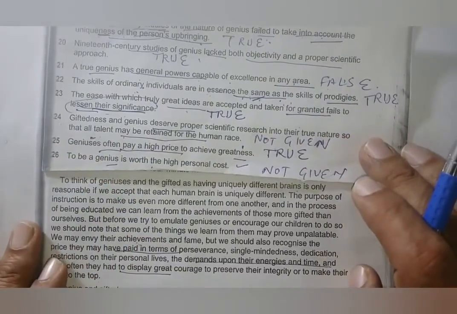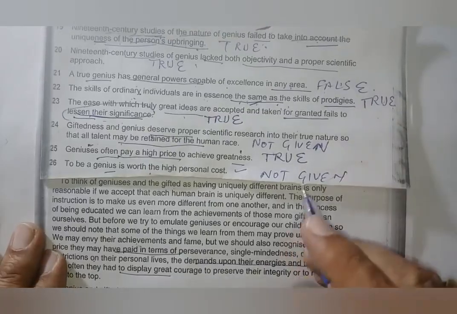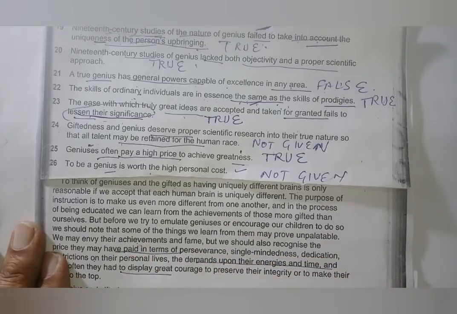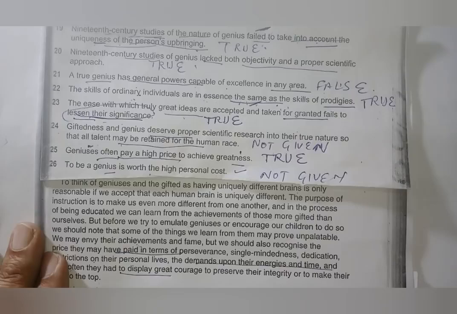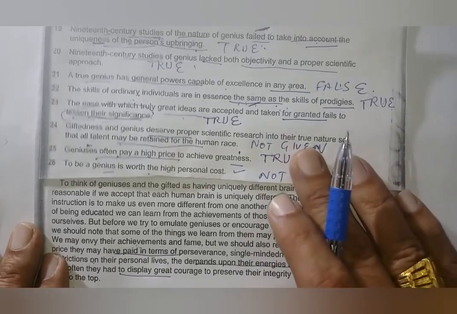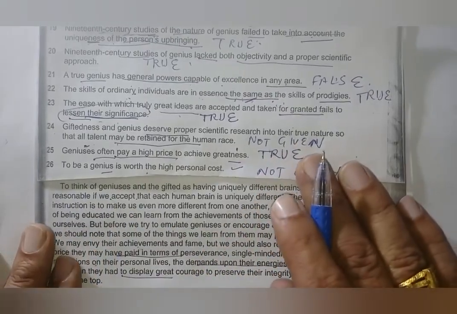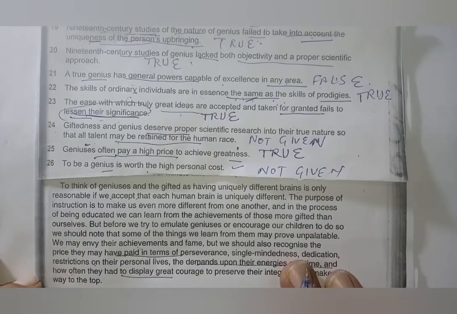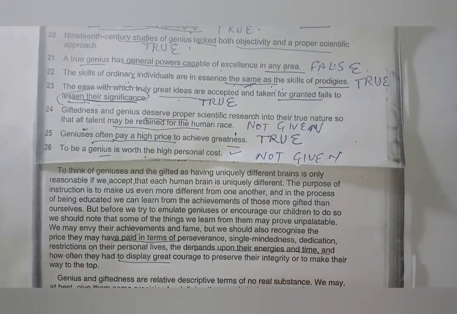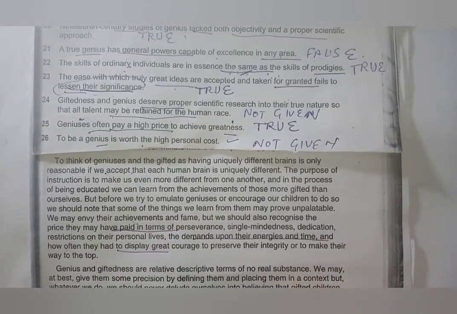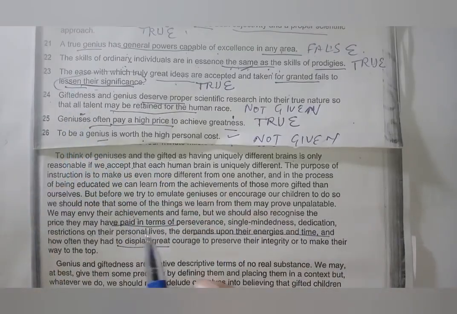The purpose of instruction is to make us even more different from one another, and in the process of being educated we can learn from the achievements of those more gifted than ourselves. Where is scientific research? Deserve. Simple present. He said we accept it. It's already, so if we, conditional is there. So there is no matching here related to scientific research, but you can try by yourself also, and the answer is not given, but you can check if you have doubt. He said often pay a high price to achieve. This one, 25th. I am on 25th.